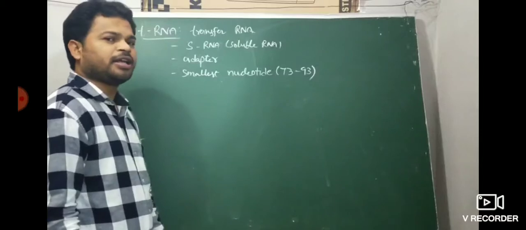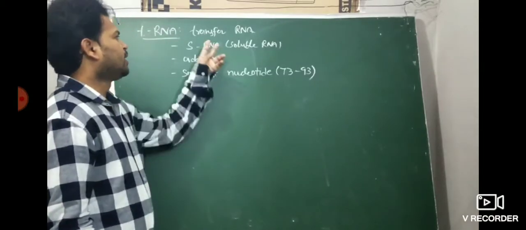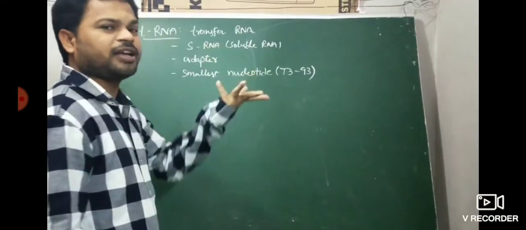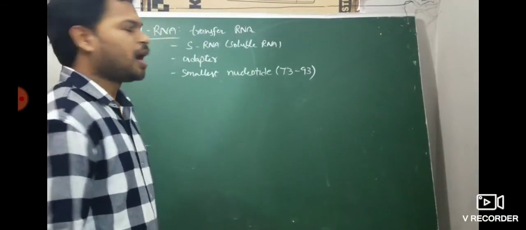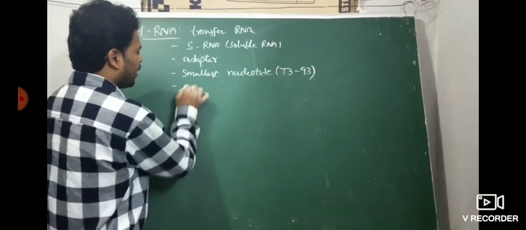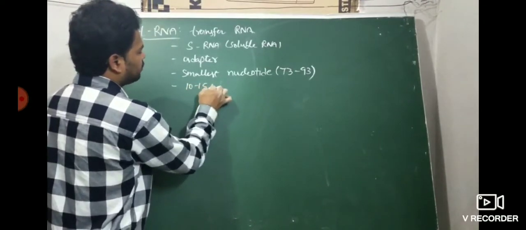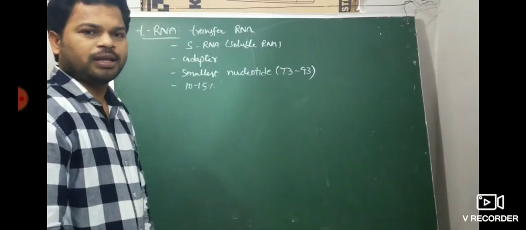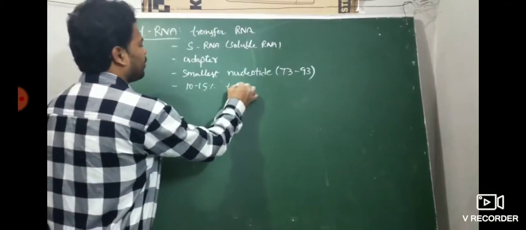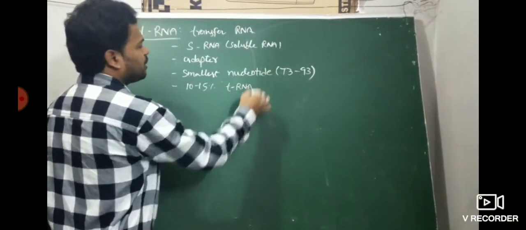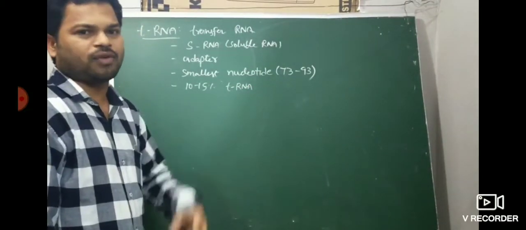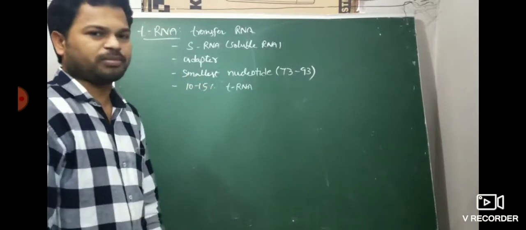A. mRNA, B. rRNA, C. sRNA, D. None. sRNA. In place of tRNA, sRNA is also correct. In the total amount of RNA, only 10 to 15% is tRNA. This was already given, but it is important information once again.